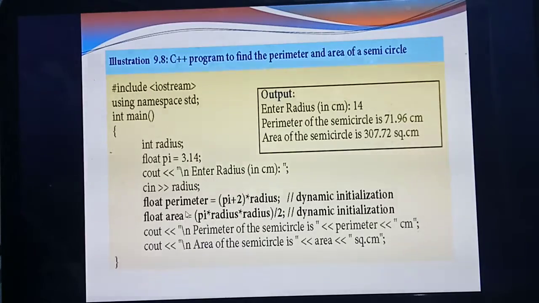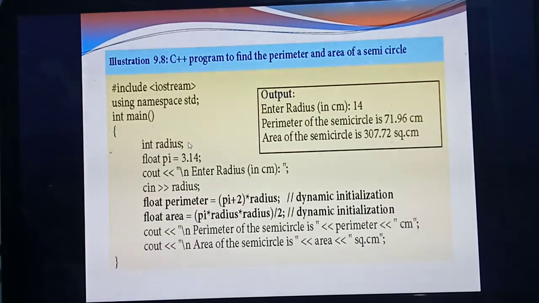Pi as well as radius. So radius you are giving in integer, some numbers like 7, 8, 9, 10. So it belongs to an integer. So you are declaring the variable radius with data type int. Understood why you are declaring the variable radius as an int? Because you are giving some integer number.